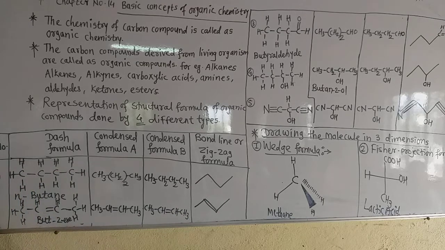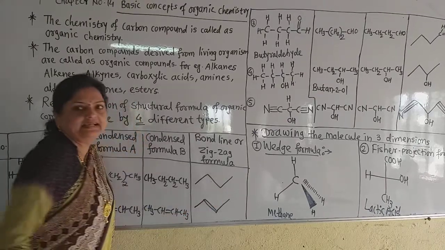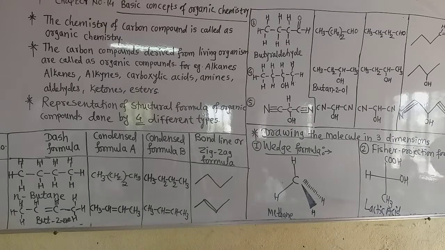Now see, this is the zigzag formula or bond line formula of n-butane. How do we draw that? Only the ending carbons, that is these ends, and that ending carbon contains a CH3 group.